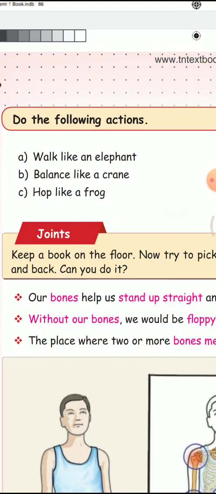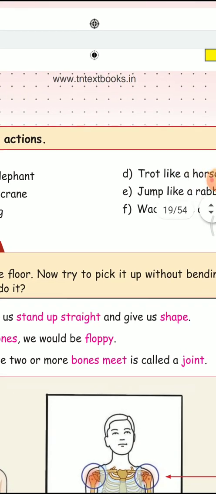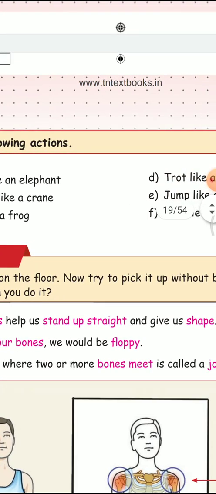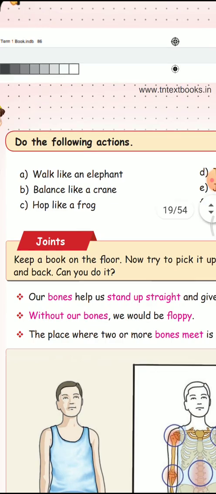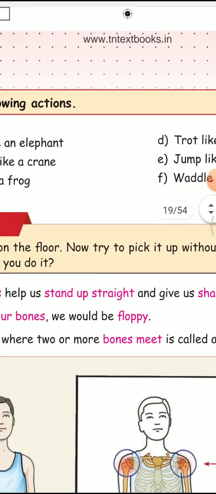What is known as joints? Our bones help us stand up straight and give us shape. Without bones is it possible to stand? No, it is not possible. Without bones we would be flappy. We would not be able to stand. The place where two or more bones meet is called a joint.